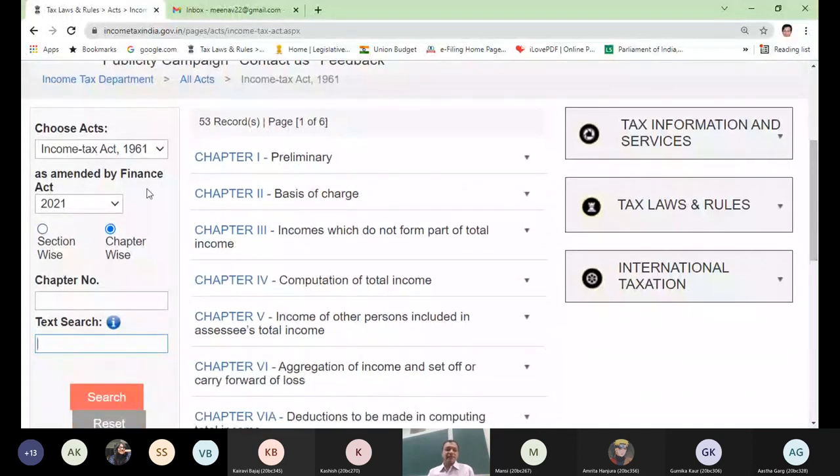So this is the income tax act as amended by Finance Act 21, because we have the latest Finance Act, which is 21. Next year after Feb, when we'll be having the Finance Act 22, we can read the section as amended by Finance Act 22. So these are all previous Finance Acts given. Whenever you want to check any section, you can select that particular Finance Act, and this website will give you the provision which was applicable till that year. If you select, for example, as amended by Finance Act 2015, you will get that particular section which was applicable till 2015. But now I am selecting as amended by Finance Act 21 because I need the latest provision, chapter wise, and these are different chapters of the Income Tax Act.